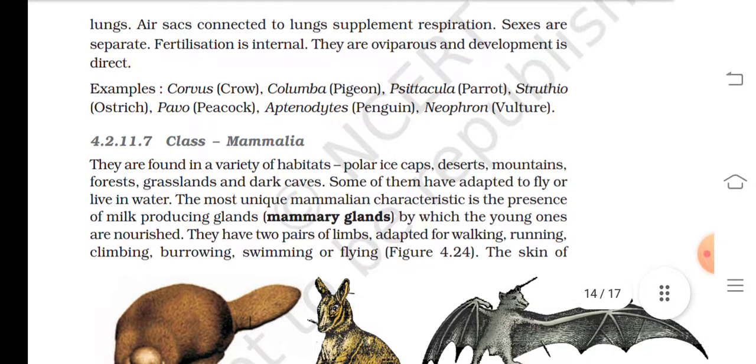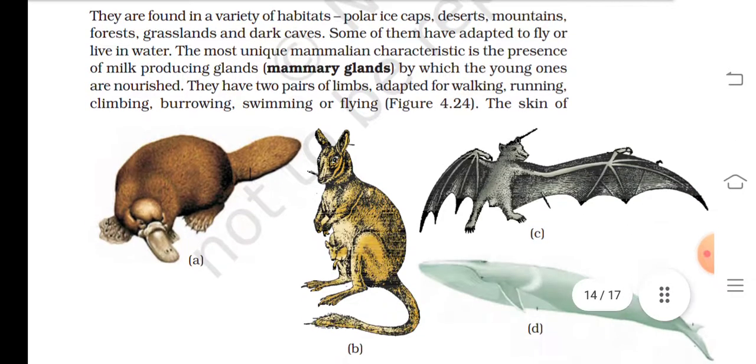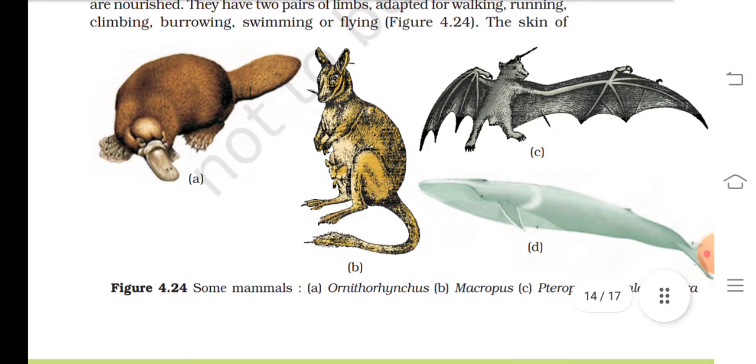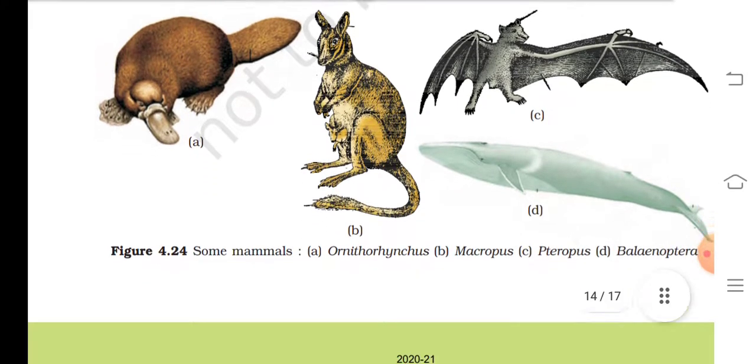4.2.11.7 Class Mammalia. They are found in a variety of habitats: polar ice caps, deserts, mountains, forests, grasslands, and dark caves. Some of them have adapted to fly or live in water. The most unique mammalian characteristic is the presence of milk producing glands, that is mammary glands, by which the young ones are nourished. They have two pairs of limbs adapted for walking, running, climbing, burrowing, swimming, or flying, as given in figure 4.24.